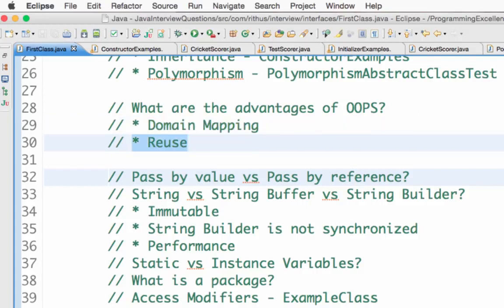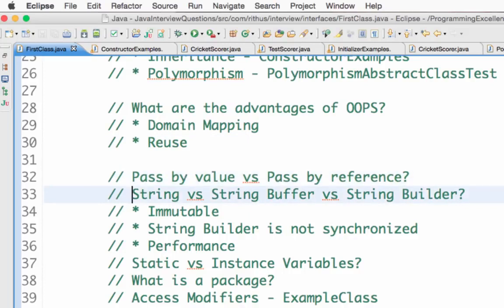Also, in object-oriented programming, there are a lot of concepts which promote reuse. For example, inheritance. I can extend one class in another class, and I would be able to reuse the functionality present in the earlier class. So there are a lot of features in object-oriented programming which promote reuse. These are a couple of important advantages of object-oriented programming.